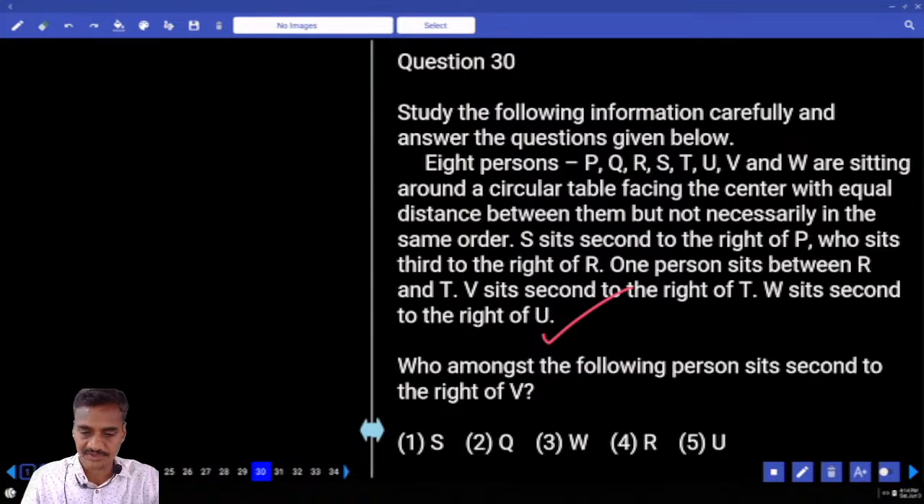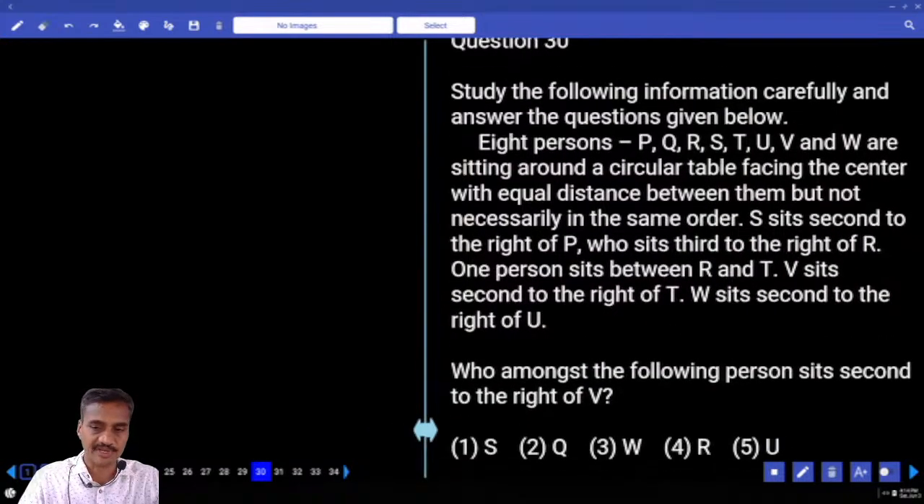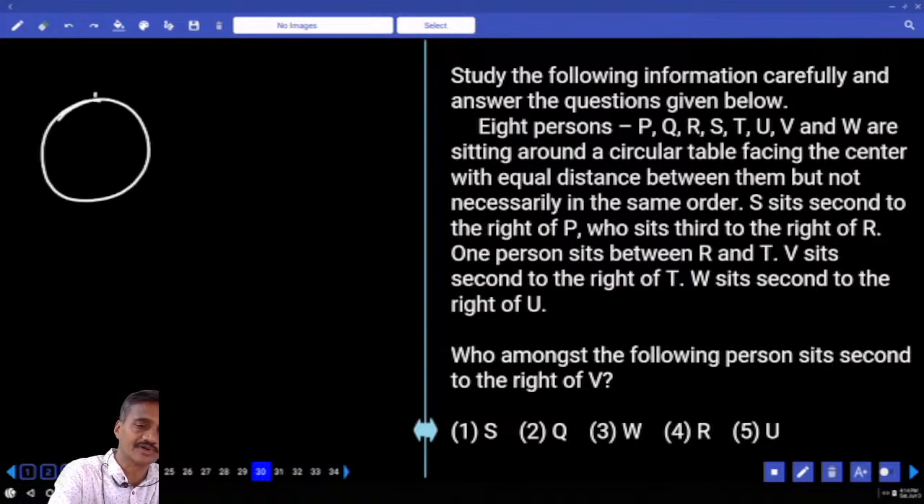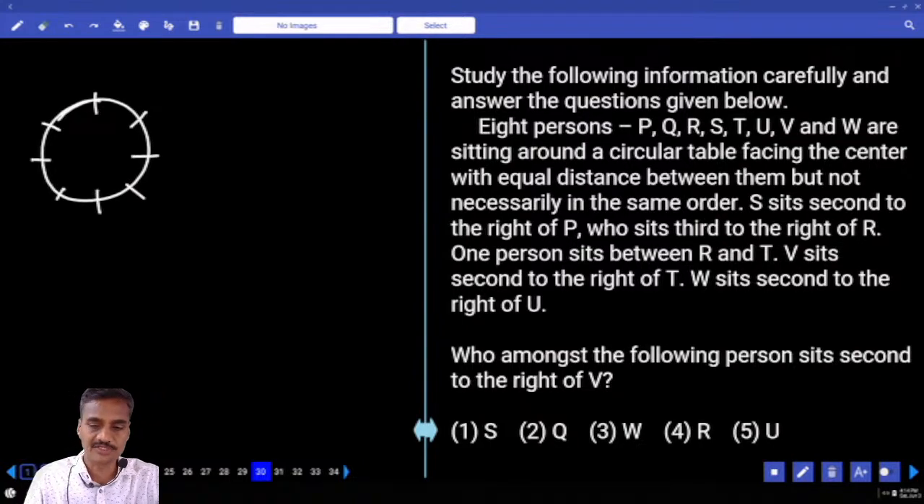Then next one, 30 onwards, there are 8 persons seated around a circular table facing the center. Positions 1, 2, 3, 4, 5, 6, 7, 8. Now in this, S sits second to the right of P. S is seated second to the right of P.